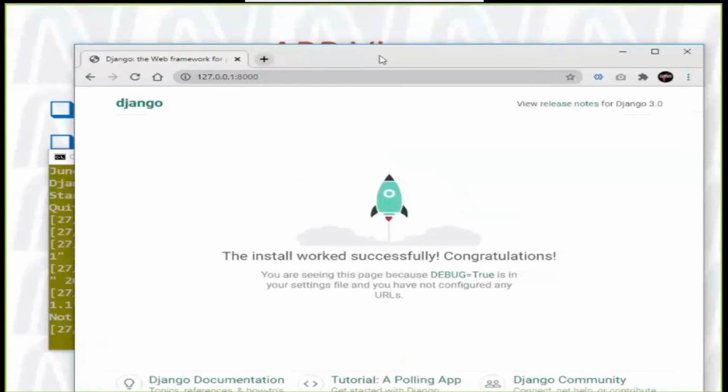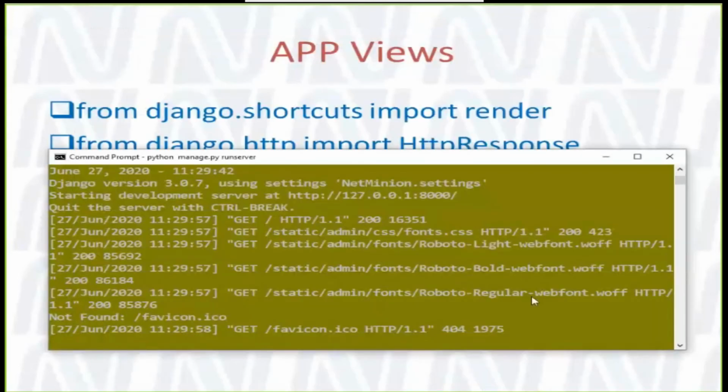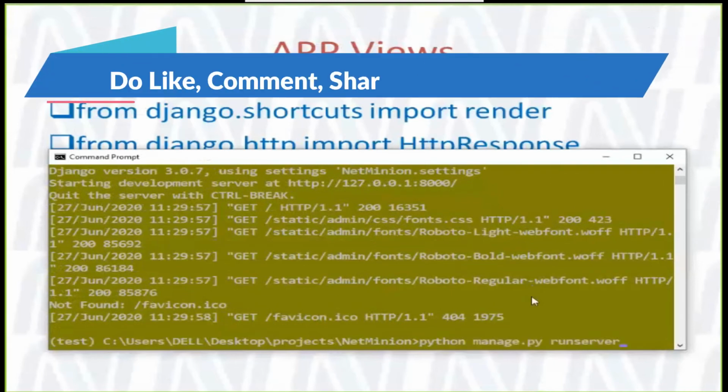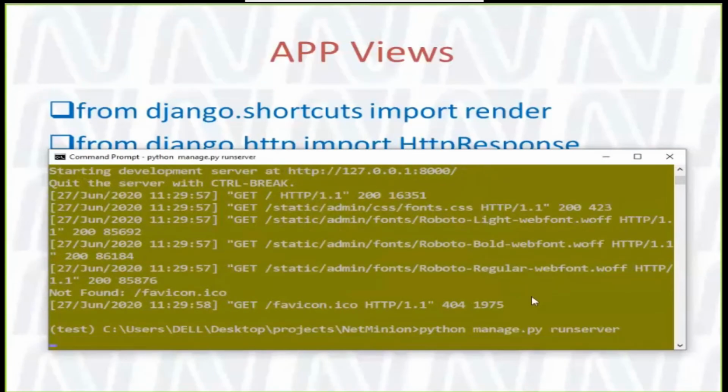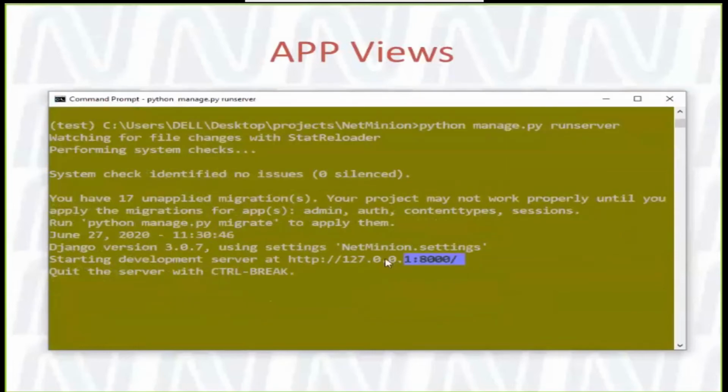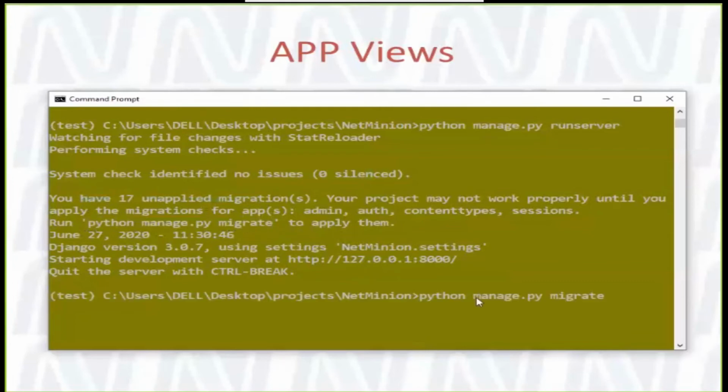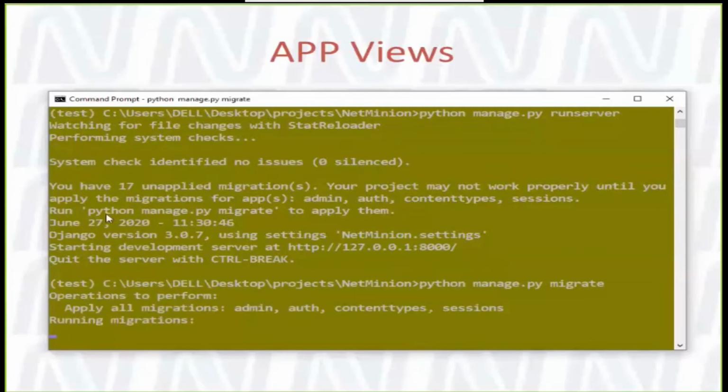Let me stop it again with Control C, and let me show you again: python manage.py runserver. That's it. This is the command. If you run this command, your server will be created, and it will show you the IP address also. Here it says the system check identified no issues, but you have 17 unapplied migrations. You need to run the command it is telling me to apply those. Control C, and in the same folder I am applying that command.